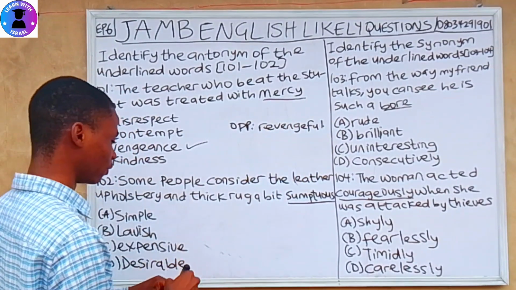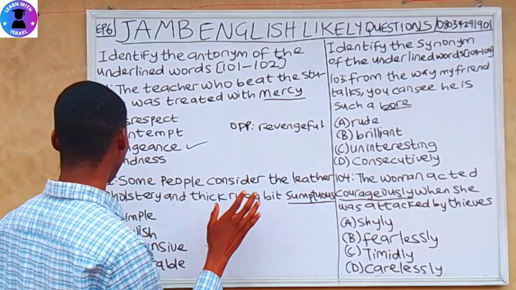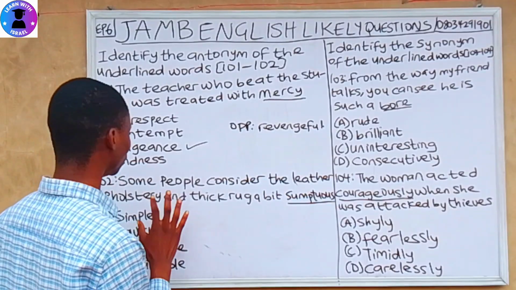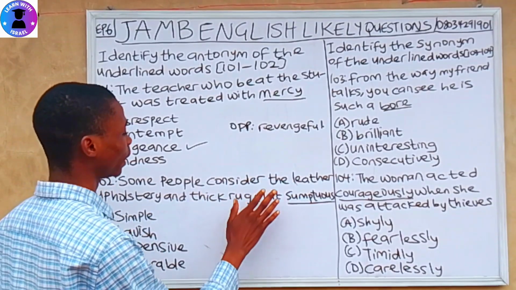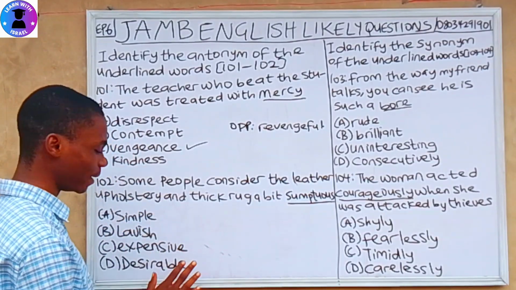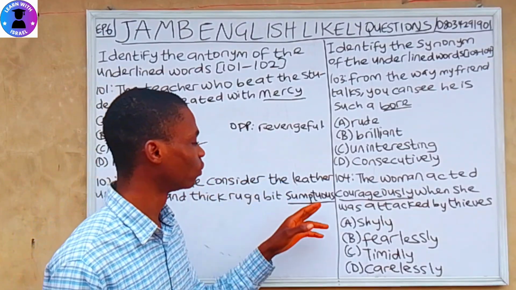So let's move to the next question. Question 102. Some people consider the leather upholstery and thick rug a bit sumptuous. A, simple. B, lavish. C, expensive. D, desirable. So we have to look for the opposite.